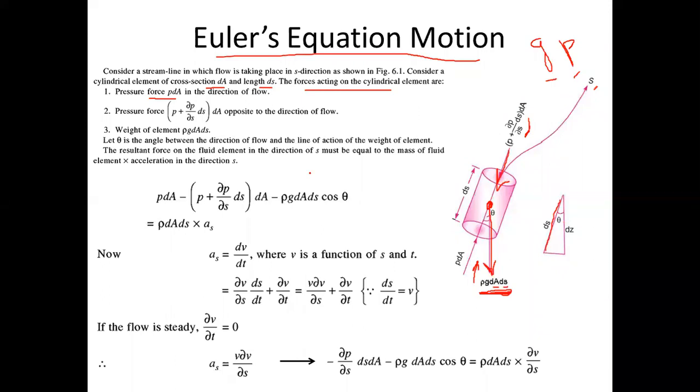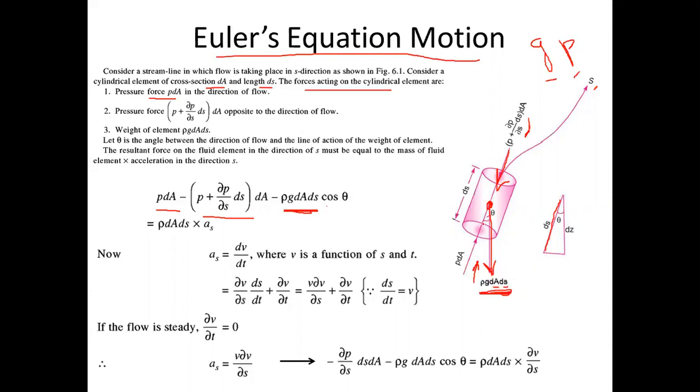Right? So if I'm going to write the equations, what I can say is the pressure along this streamline, or the pressure in this direction S. Fine. So if I balance the pressure forces along the streamline, or along the direction of motion, that will be PdA. PdA is acting in this direction, and the change in pressure is acting opposite to PdA. So minus the pressure on the other face of the fluid element. Now we are also subtracting the weight. Rho g dA ds, this is the weight, but which weight?